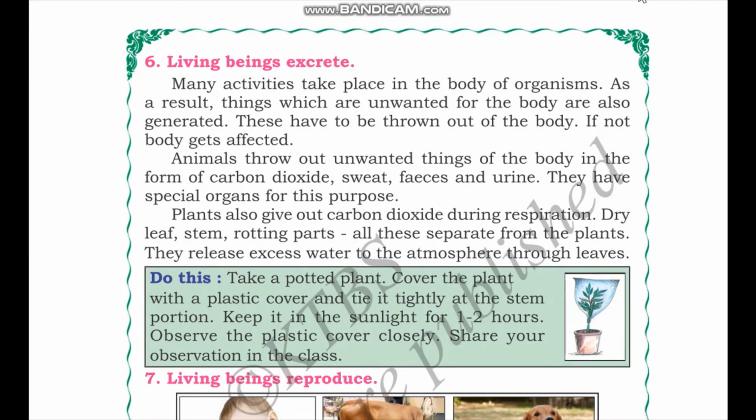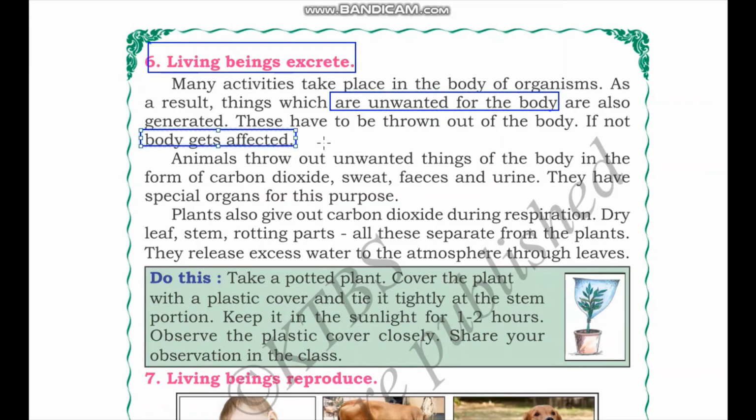The next characteristic of living beings that we are considering is that living beings excrete. Excretion is the process of removing unwanted materials from the body. Many activities take place in the body of organisms. As a result, things which are unwanted for the body are also generated. These have to be thrown out of the body. If not, the body gets affected.